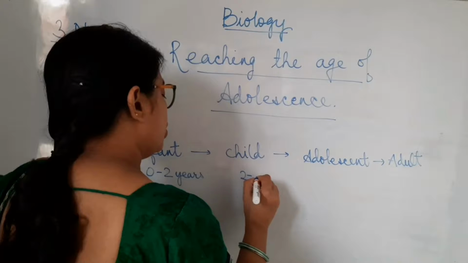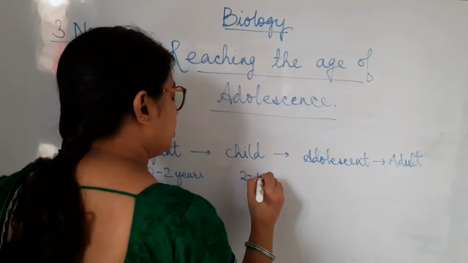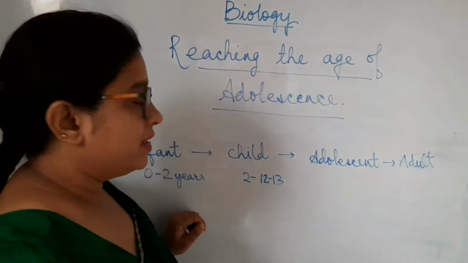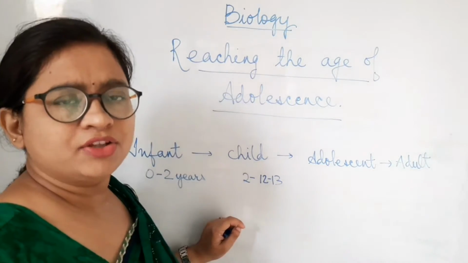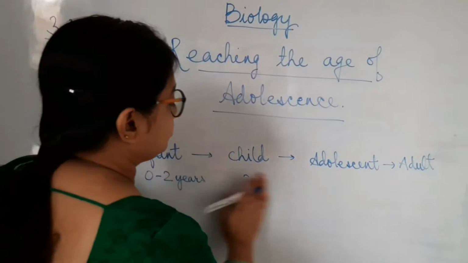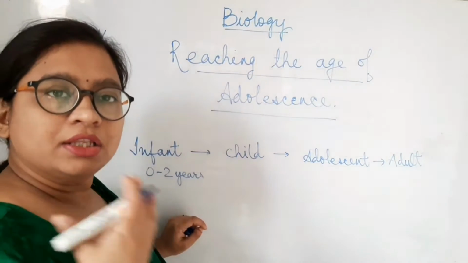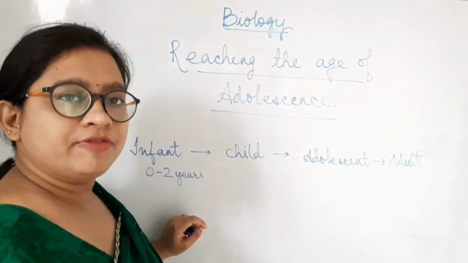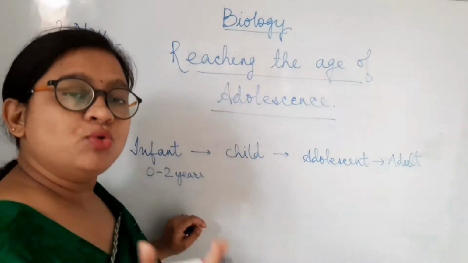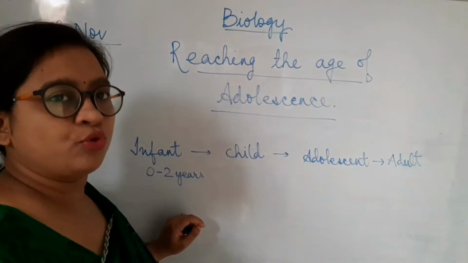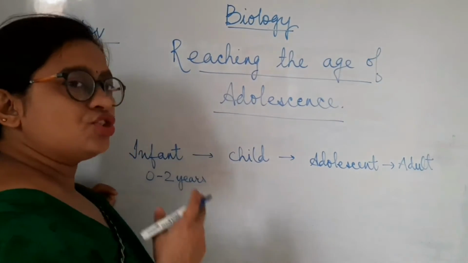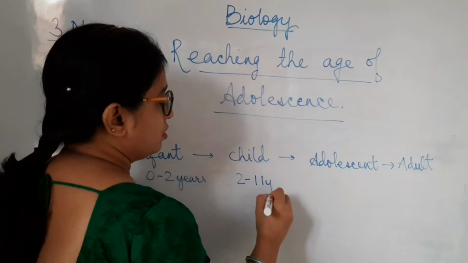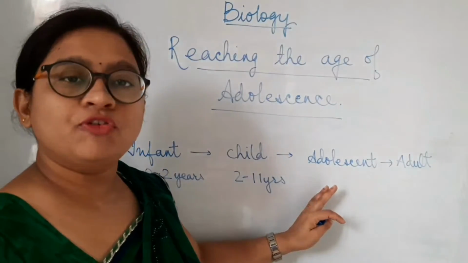then from 2 years to almost 12 to 13 years, a human being is a child. From 2 to 11, 12 or 13 years, well, this may differ. So after infancy, there comes the age of childhood, when a child has grown up from being an infant or a toddler and is able to learn a lot of things, but still has not grown up properly. That stage is childhood, and normally it is from 2 to 10 or 11 years of age. Then comes the phase of adolescence.